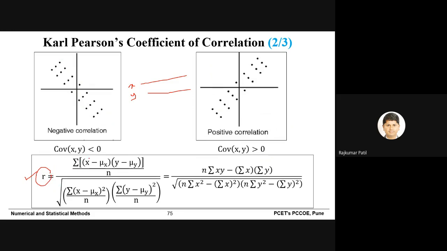It is the summation of (X minus mean of X) into (Y minus mean of Y) divided by N, and divided by the square root of summation (X minus mu X) squared divided by N, into summation (Y minus mu Y) squared divided by N.